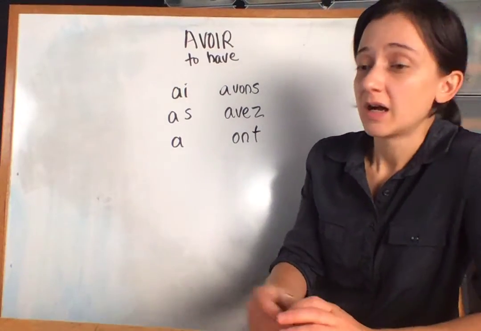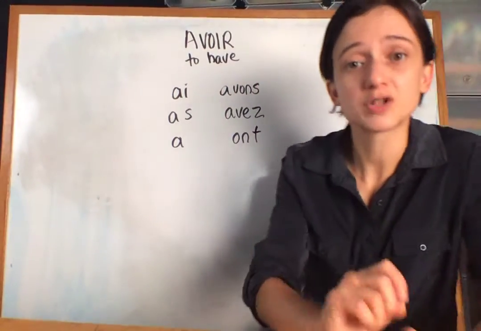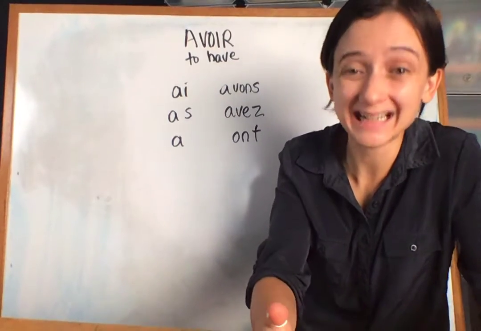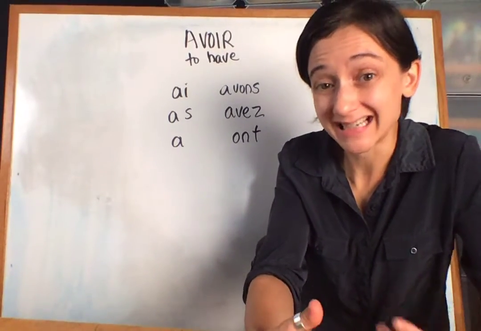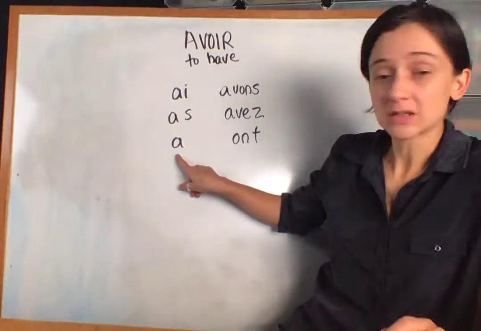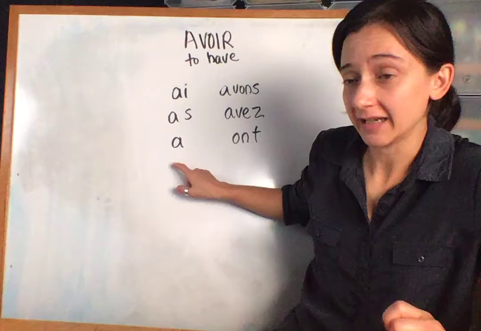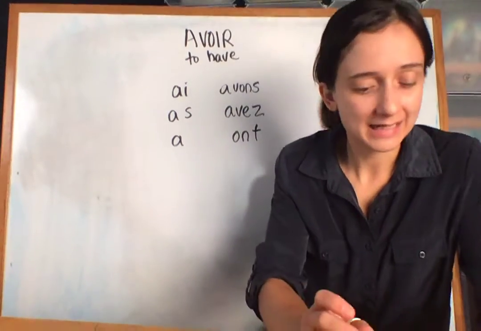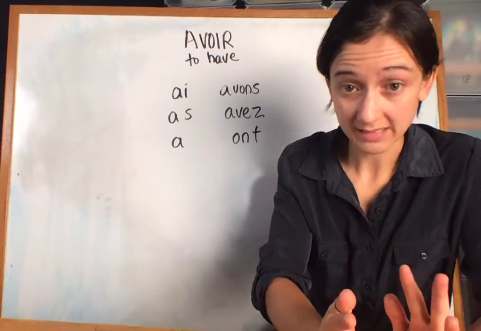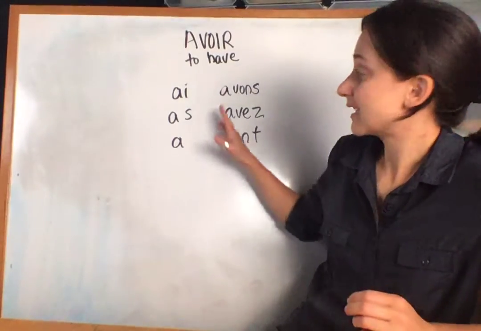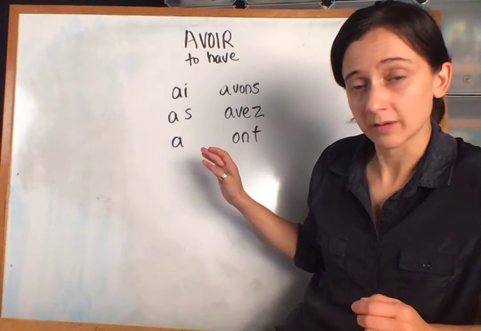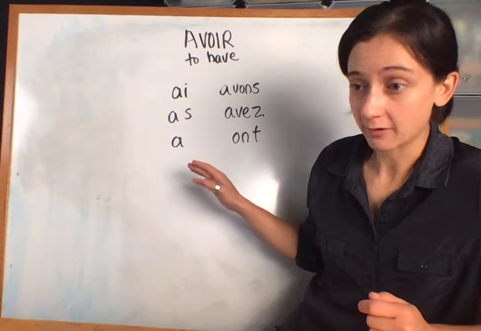Bonjour. Today we're going to cover avoir, which means to have. Now we've already alluded to this a little bit with il y a, which means there are or there is. Literally, it has there. That's why you recognize this little a. So, again, this is irregular, so you need to memorize it. And I've organized it again in this same format, which should be your very best friend by now.